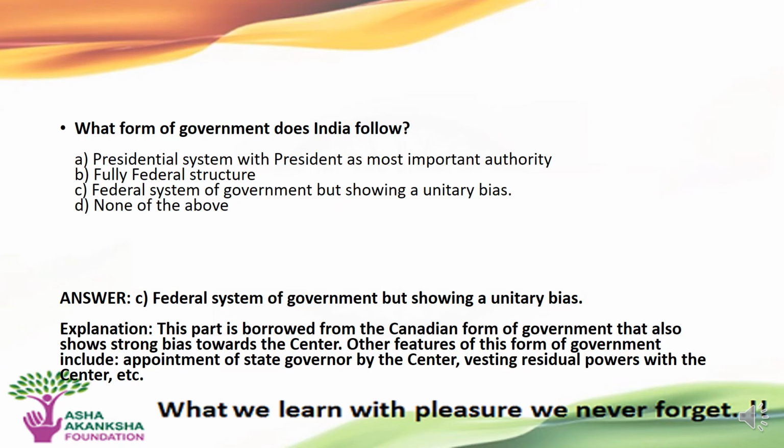The next question is, what form of government does India follow? Options are A. Presidential system with president as most important authority, B. Fully federal structure, C. Federal system of government but showing a unitary bias, D. None of the above. The correct answer to this question is federal system of government but showing a unitary bias.